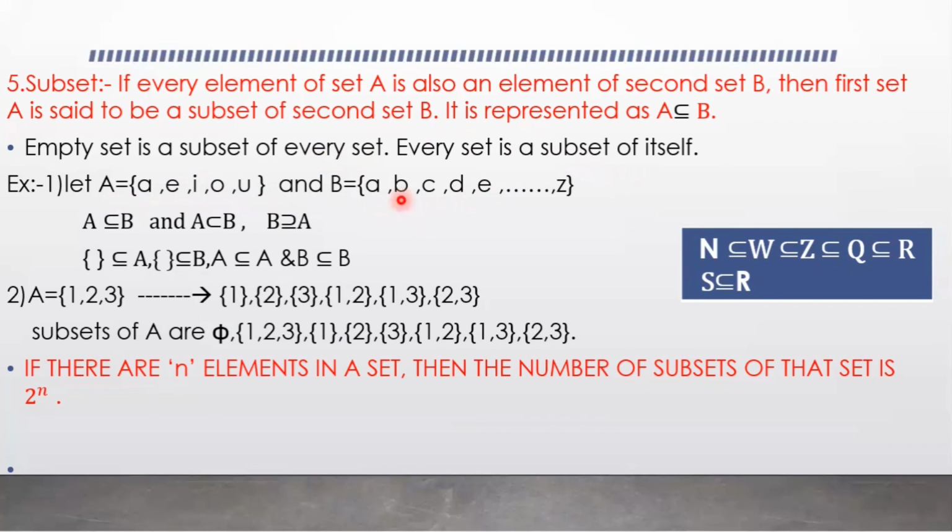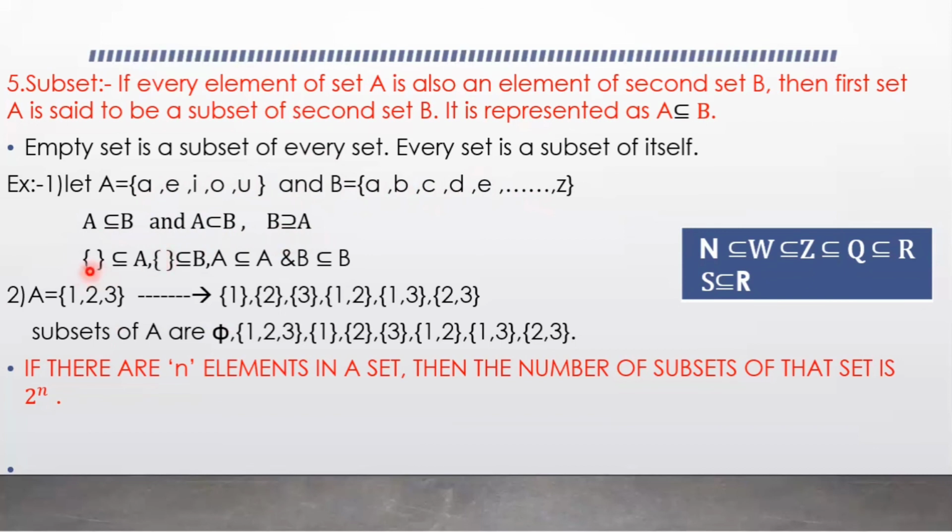is contained in the set B. Yes, but there are elements of B which are not a part of A. Every element of A is also an element of B, but some of the elements of B are not a part of A. So A here is a subset of B, and also A is a proper subset of B. But B is called the superset of A. B is the superset of A.